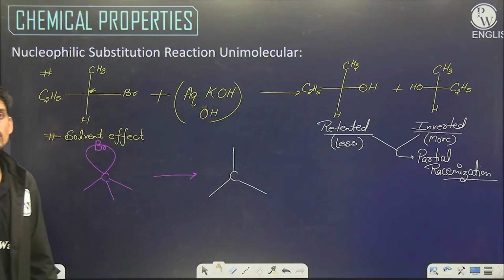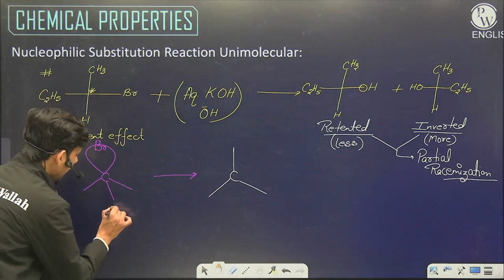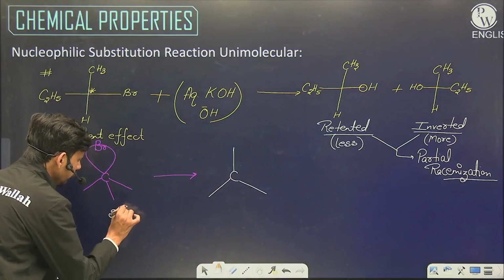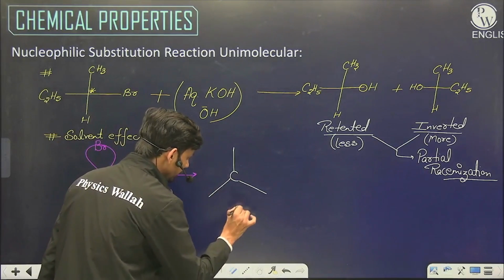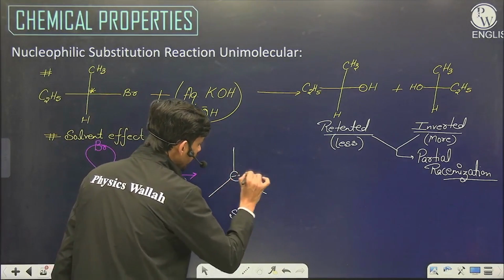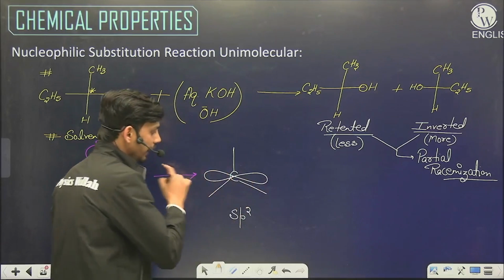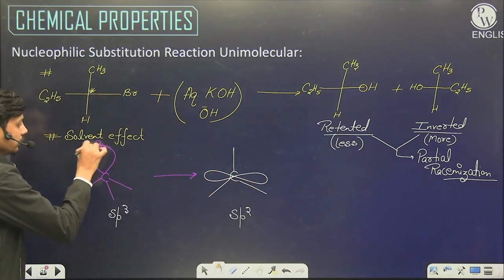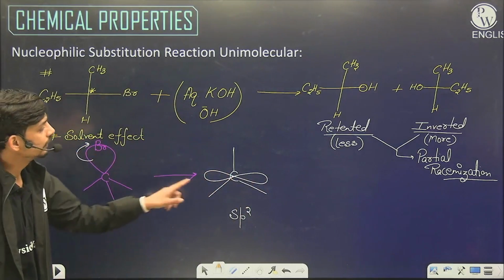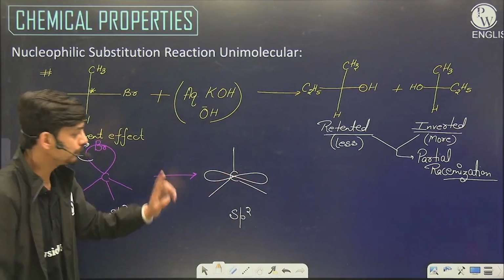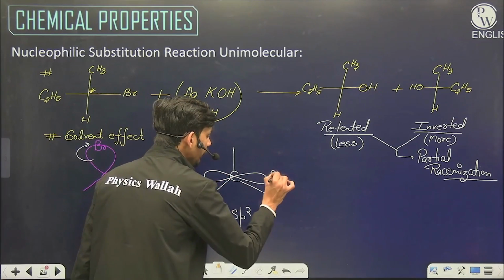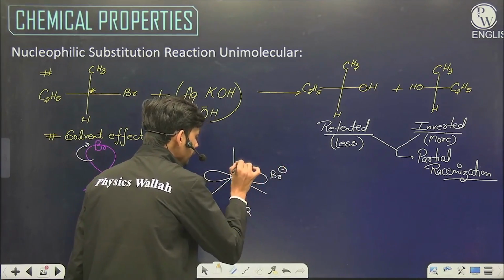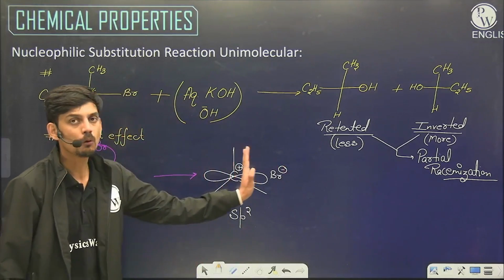The hybridization changes to sp2 from sp3 and the orbital becomes unhybrid. As soon as this Br is left, Br will be going away from this bonded site.